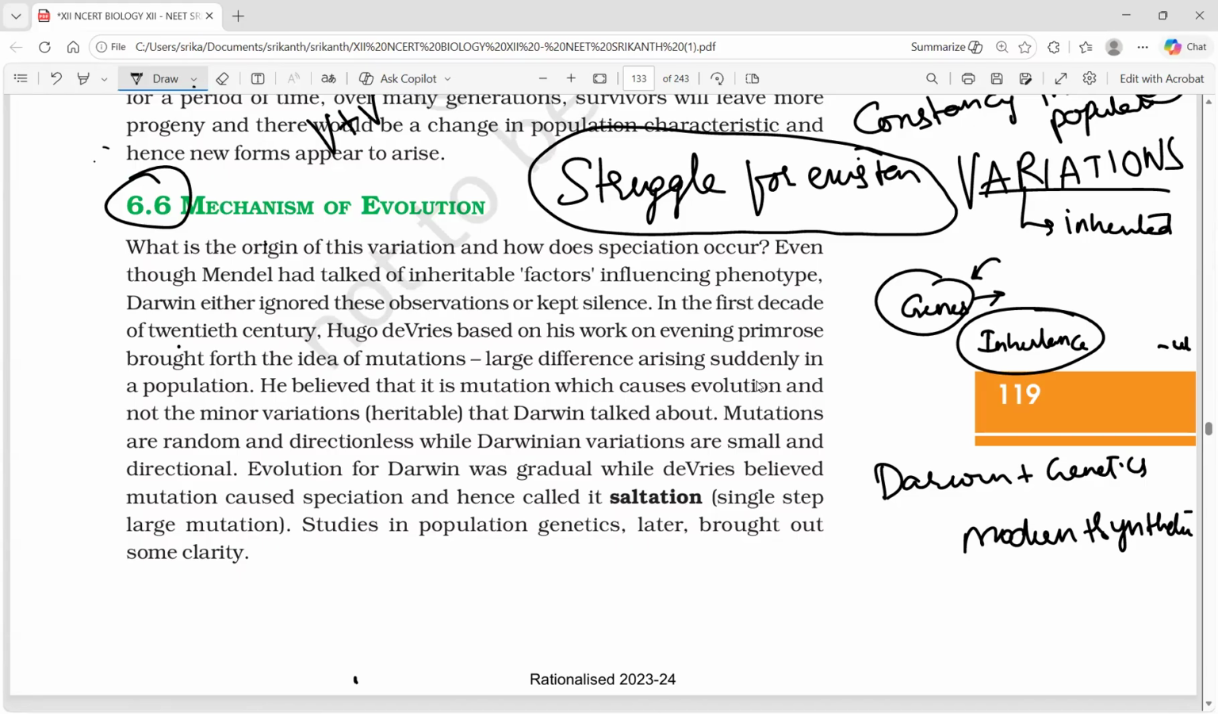Okay, moving on with the same story, mechanism of evolution. What is the origin of this variation? How does speciation occur? Formation of new species. How does it occur? I said now.